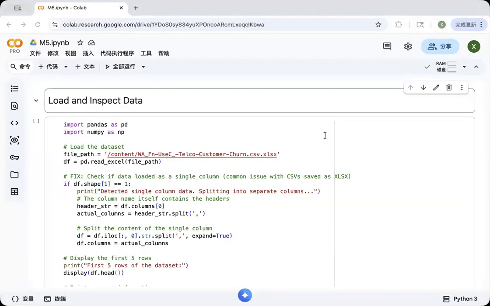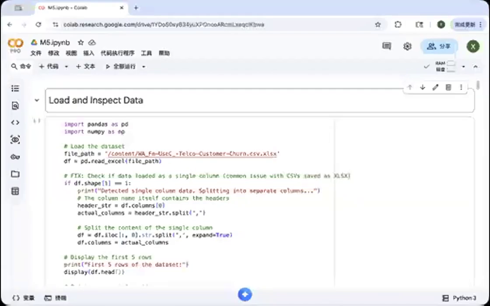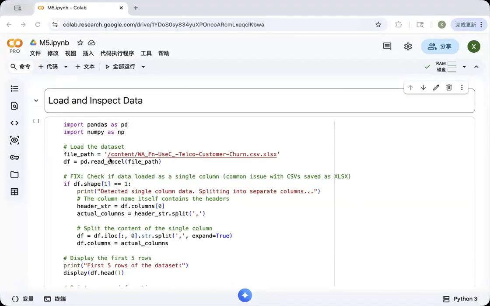Hi everyone, in this presentation, I will explain how I applied responsible AI principles in my churn prediction model, particularly focusing on fairness, bias mitigation, and interpretability. First, I want to briefly describe the model I developed.